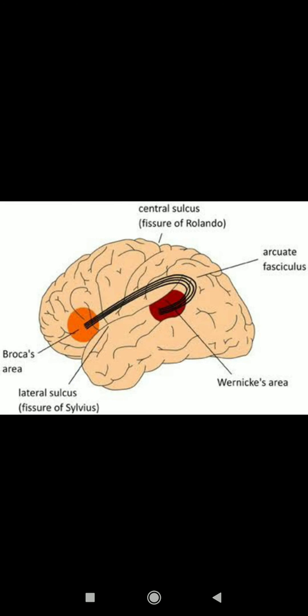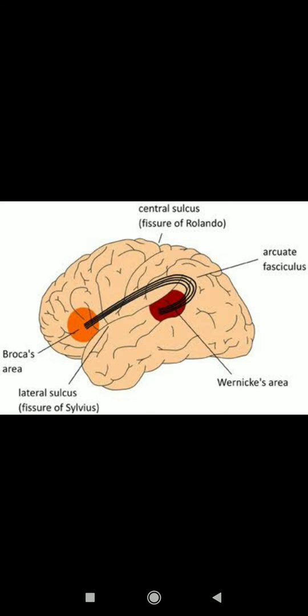From here the information is processed, and you have to convey what you understood to the world. Broca's area is where the motor area of speech is located, that is areas number 44 and 45. That's how life is. Always, understanding is superior. That's why the superior temporal gyrus is Wernicke's area, and Broca's area is the motor area.